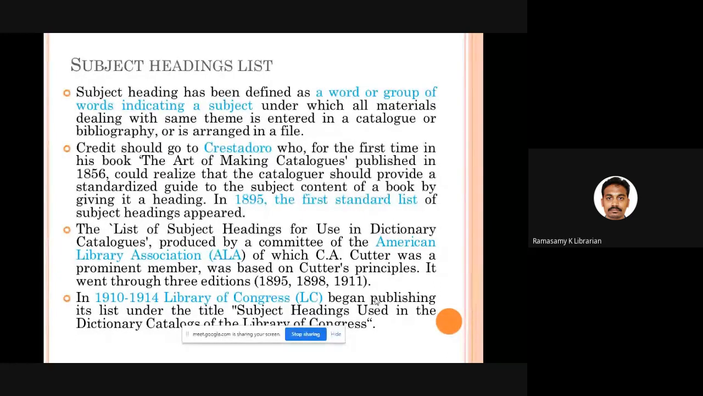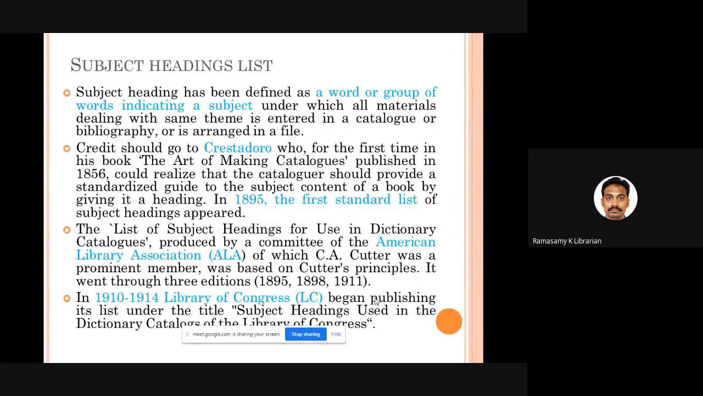Fine. But we have to thank one gentleman called Charles Ammi Cutter, who for the first time in 1856 published a book called The Art of Making Catalogs. It is the book which emphasized that in order to ensure consistency in the maintenance of subject headings, the cataloger, the librarian, should have a list of standardized terms. He is the person who propounded this particular concept.